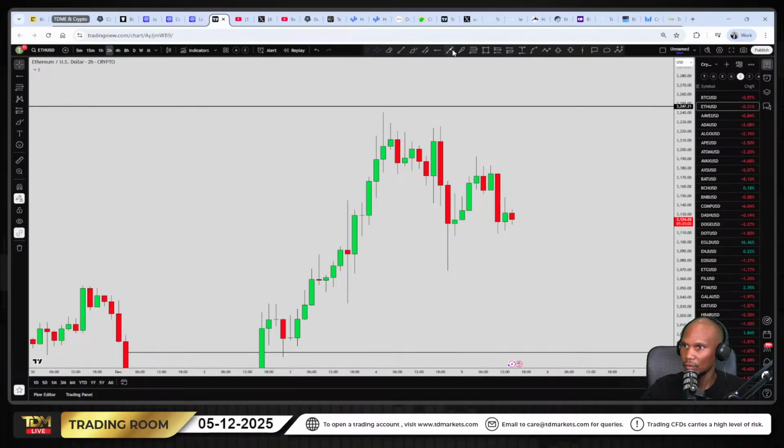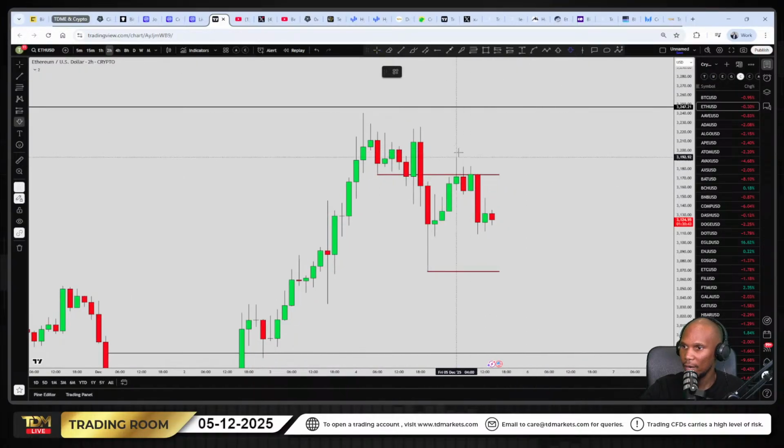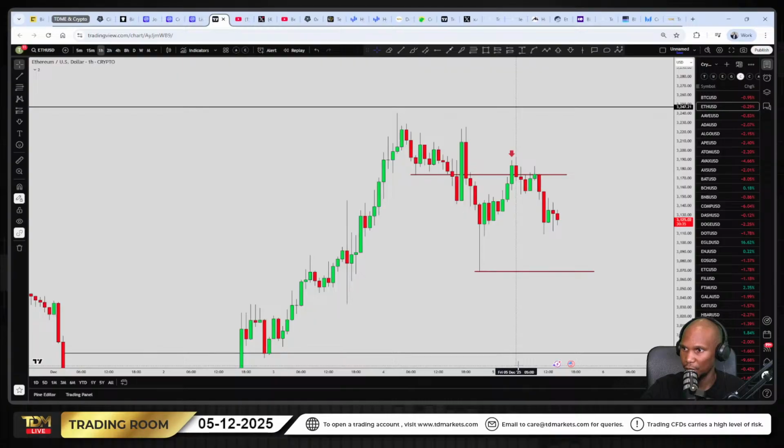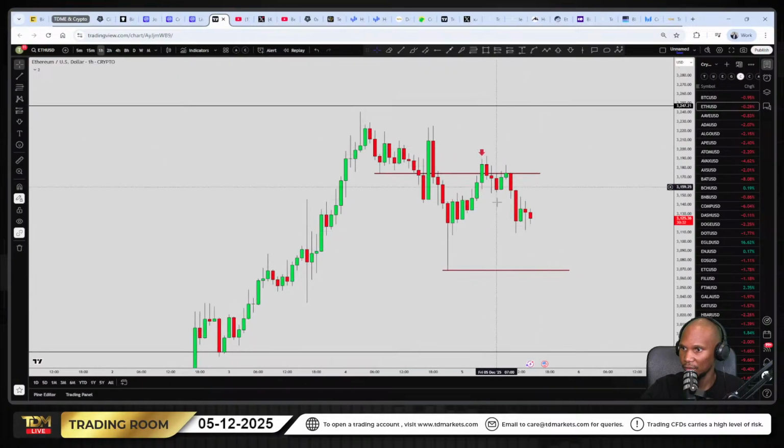All right, so we have already broken below and came back to tap that. So we have a lower high there. This lower high should be taking us back down to this lower low. So if I just do this, there we go. We've got a lower high here that formed. So this lower high should be taking us back down to this lower low, short term. And then from there, we'll see how far price can go. So this was the previous low. So we're anticipating price to come back down here again, right there.